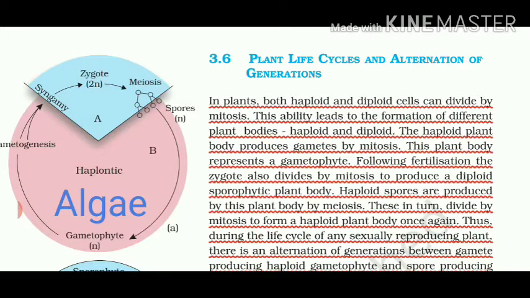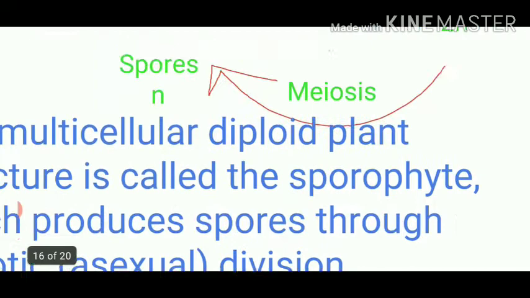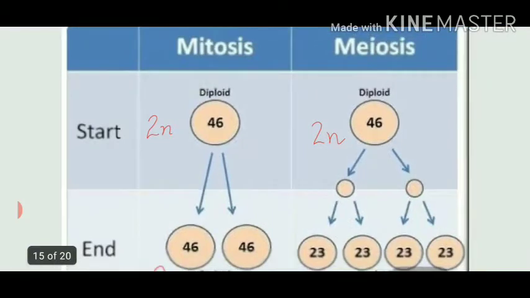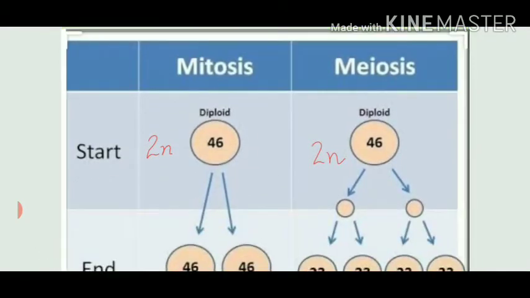So before starting with this, let me clear the concept of mitosis and meiosis so that you can easily get an idea, and even the notes will be giving you a proper summarization. So to brief it out, I have taken up this. In case of mitosis, because it is an equational division, in the beginning there are 46 chromosomes. If we consider that all the mammals and most of the flowering plants have a diploid